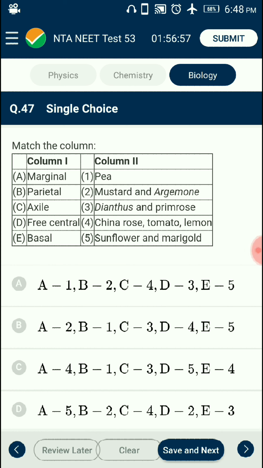Free central placentation is present in Dianthus and Primrose. Basal is most advanced placentation present in sunflower and marigold. So the correctly matching option is option A.